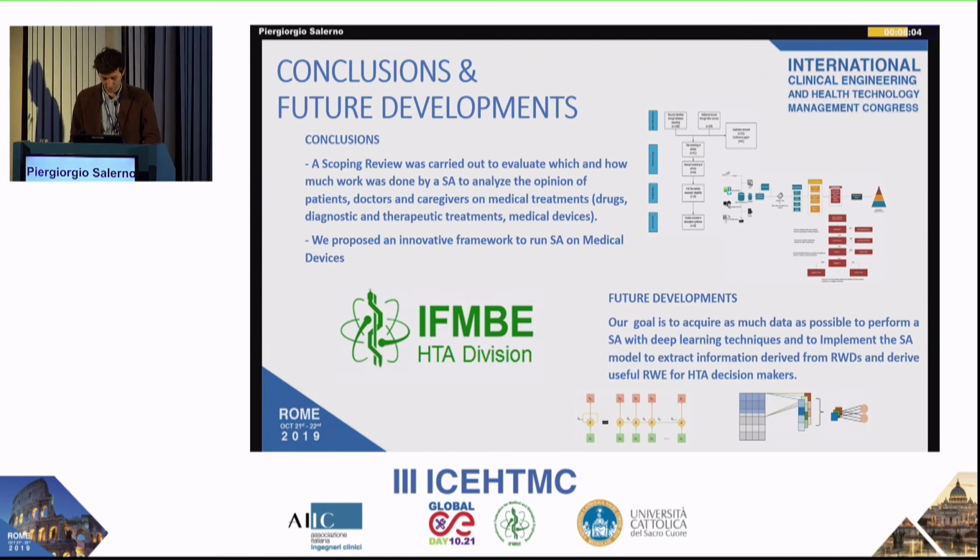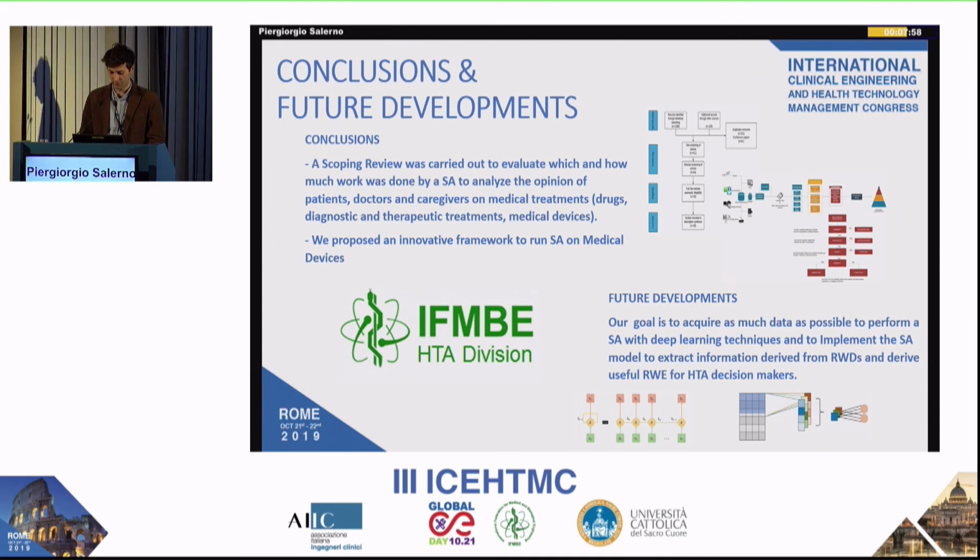In conclusion, a scoping review was carried out to evaluate which and how much work was done on sentiment analysis to analyze the opinions of patients, doctors, caregivers, and medical treatments. We propose an innovative framework to run sentiment analysis of a medical device. Our goal is to acquire as much data as possible to perform sentiment analysis with deep learning techniques and to implement the sentiment analysis model to extract information derived from real-world data and derive useful real-world evidence for HTA decision makers.